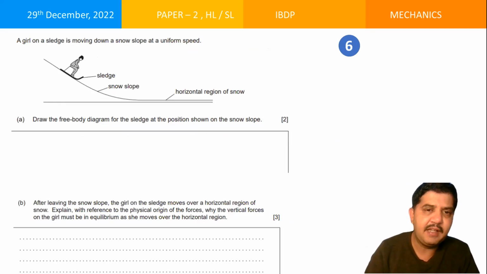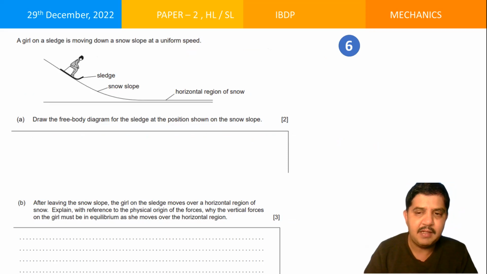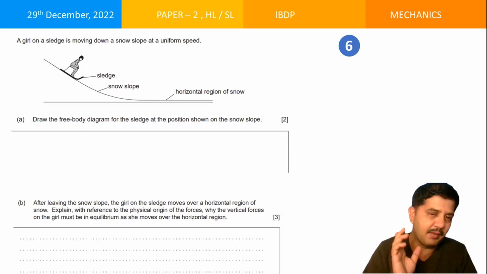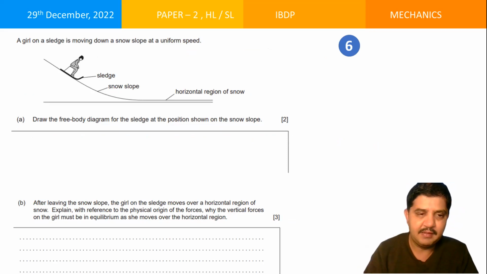A girl on a sledge is moving down a slope at a uniform speed. This is the sledge, this is the snow slope, and this is the horizontal region of snow. Draw the free body diagram for the sledge at the position shown on the snow slope. At this point, draw the free body position. You can do it. Provided you remember which one? The inclined plane problems. So you can easily do it. After leaving the snow slope, the girl on the sledge moves over a horizontal range of snow.